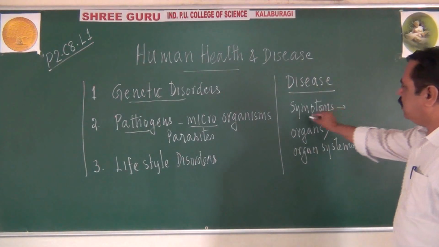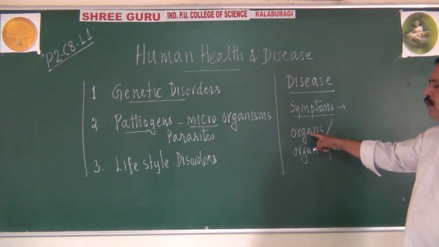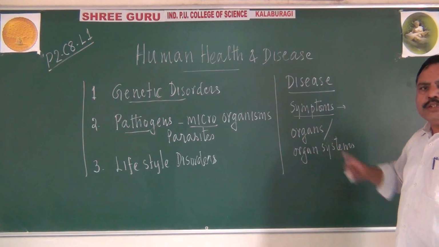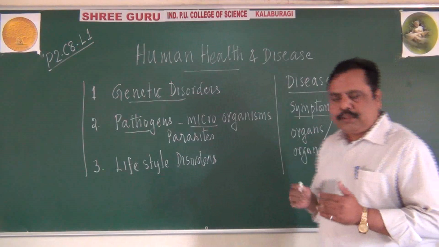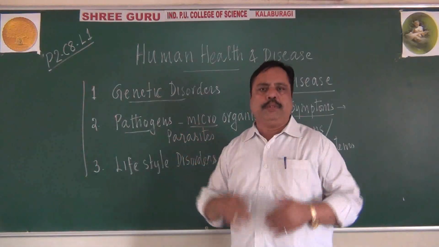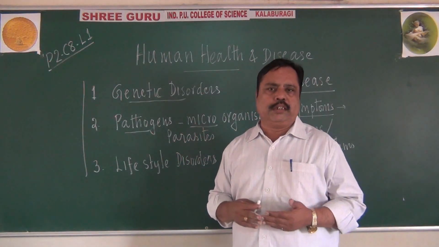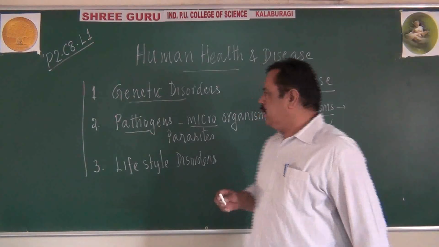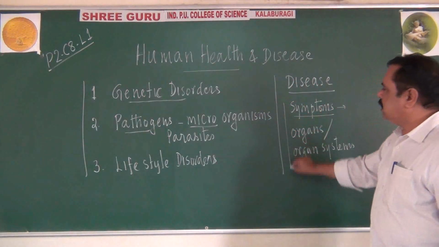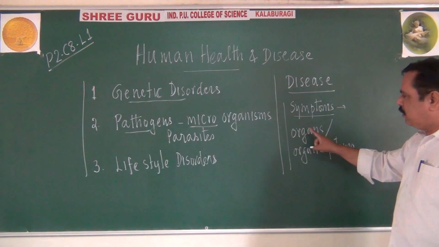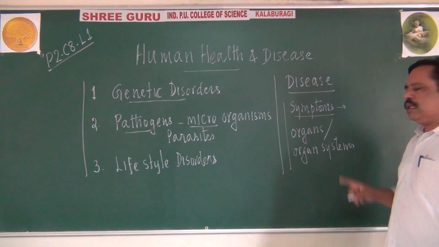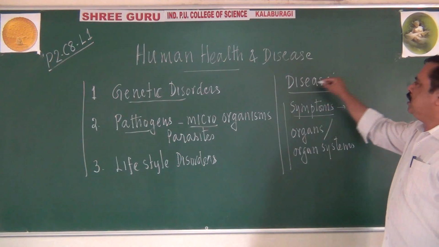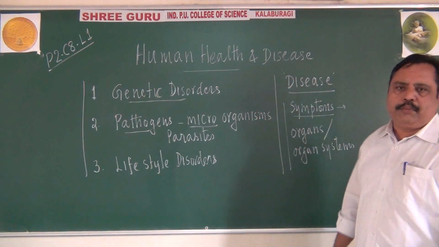These symptoms may affect our digestive system, respiratory system, circulatory system, reproductive system, and so on. Such disorders or symptoms which affect the normal functioning of human organs or organ systems are known as a disease.